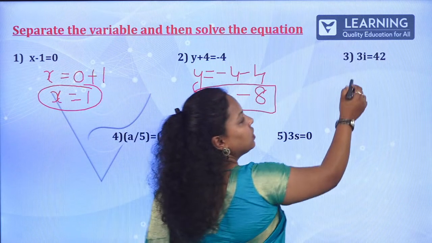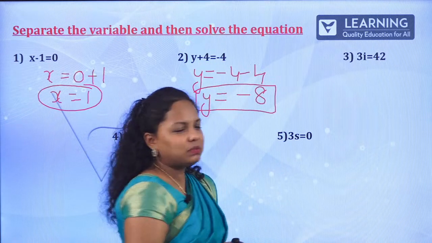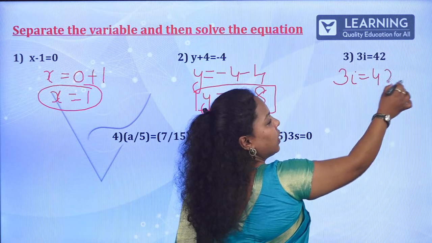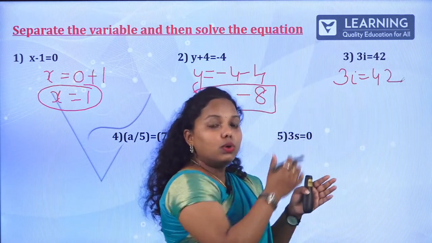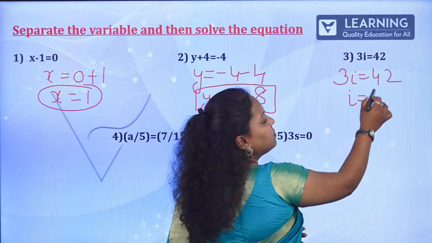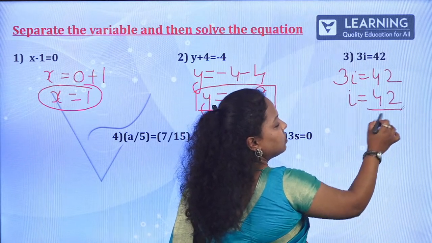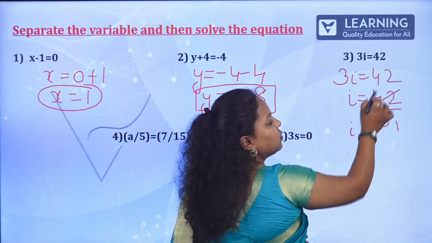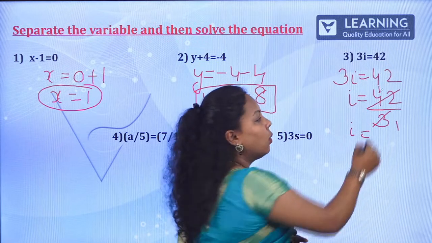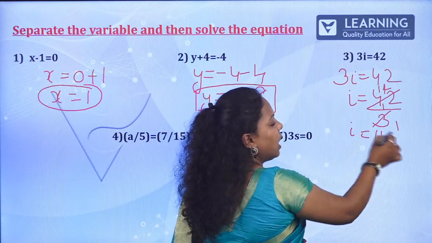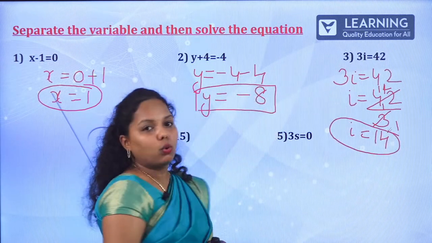How about this one? 3i, I hope you are doing along with me. Yes. So 3i is equal to 42 is the question. What to do? You have to transfer 3 to the RHS. So i is equal to 42 divided by 3. 3 fours are 12, and 1 is the remainder; 3 fours are 12. So your answer is i is equal to 14.